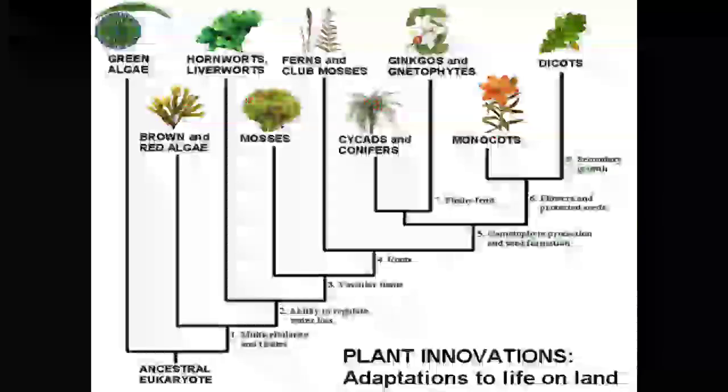Look at this picture. It demonstrates the plant innovation, how the plants adapted their life on the land. We know that the plant kingdom entirely developed in the water, meaning the ancestral eukaryotes are the green algae. They are found in freshwater ponds, rivers and lakes. And the brown algae and the red algae are found in marine water.